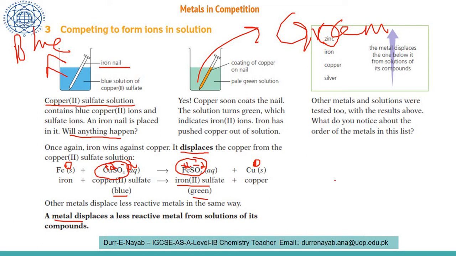So, for example, if you take iron, this iron is going to replace the copper in copper sulfate, because copper is the least reactive. Copper is least reactive and iron is more reactive, so it displaces it from the solution of its compound. This is what they have discussed in this slide.